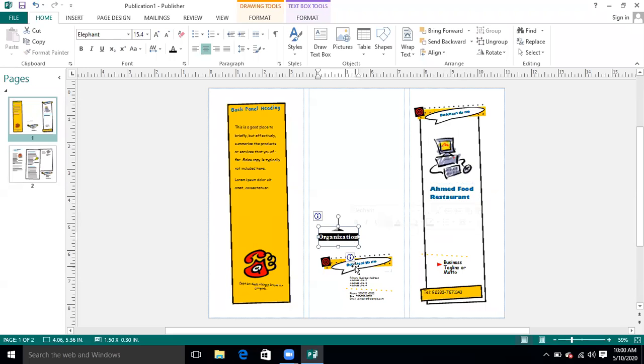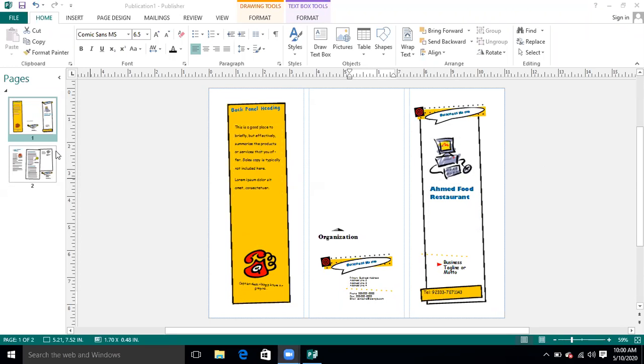What is my organization name? What is the contact number of my organization? What is the email address? What is the website name of my organization or my shop that I am dealing with? All these things I can edit over here.